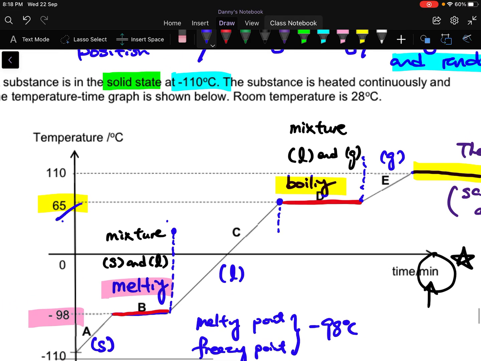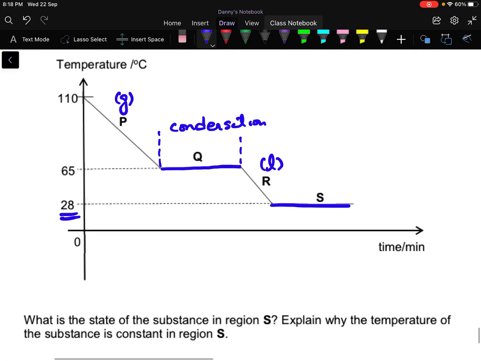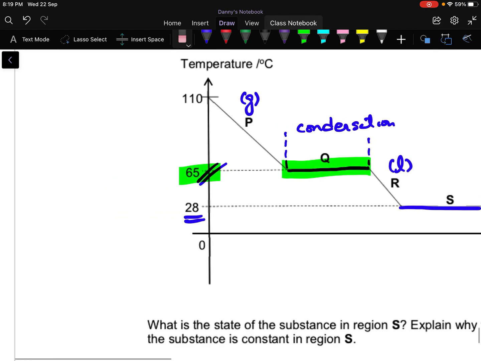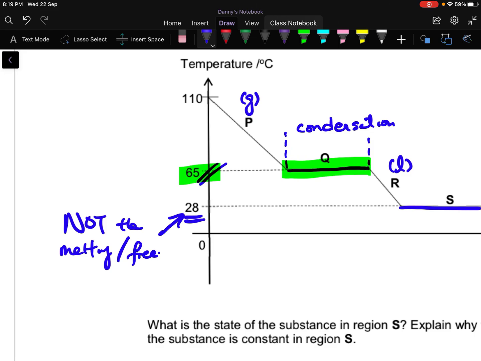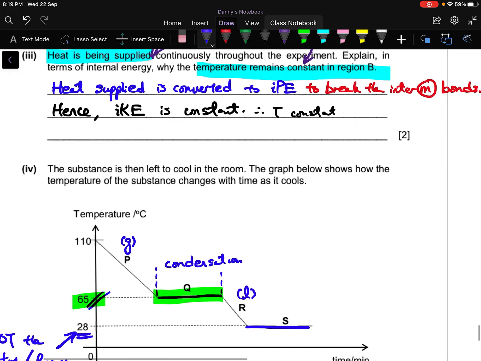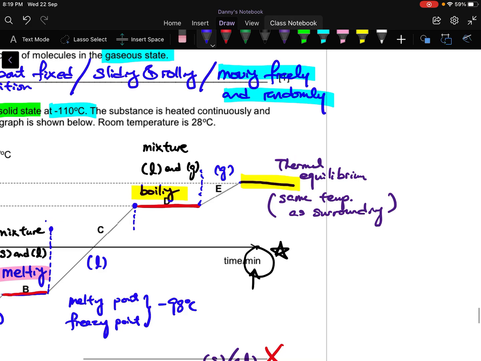Similarly for here, if it boils at 65, you will see that it also condenses at 65. So boiling and condensation, same temperature. Melting and freezing, same temperature. So here you can see that this 28 is not the melting or freezing point. Then you may ask me, hey teacher, how come it's flat? Because there is a third reason.